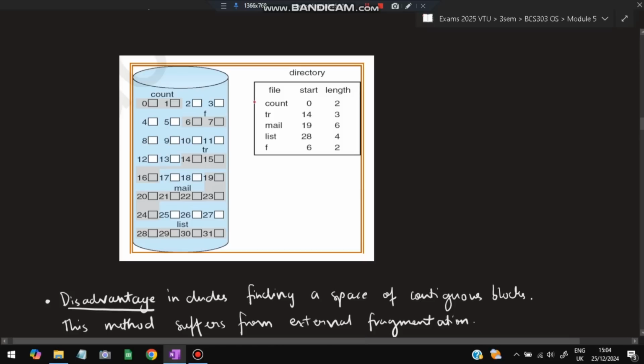Here is an example. As you can see, there are five files stored: first is count, second is tr, third is mail, fourth is list, and fifth is f. The starting address is given and the length is also given here. Count is starting from 0 and 2 blocks are there. The second one is tr, starting from 14 with length 3. Mail is starting from 19 and 6 blocks are there: 1, 2, 3, 4, 5, 6. So this is how we store in the contiguous allocation.